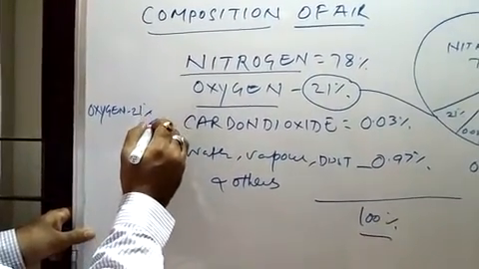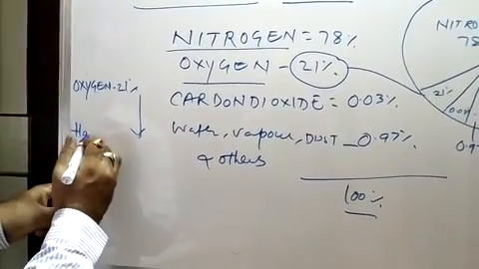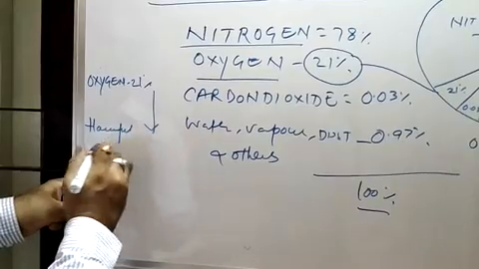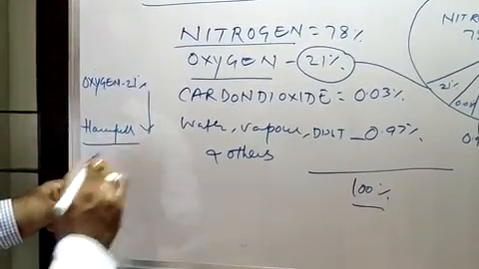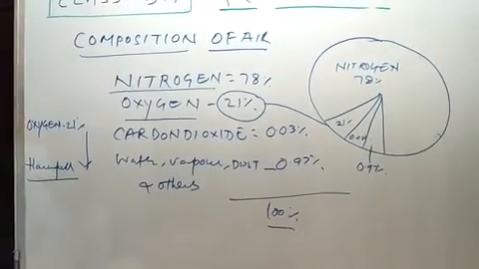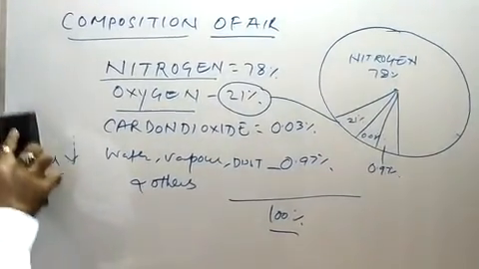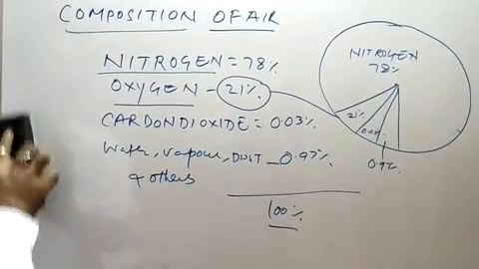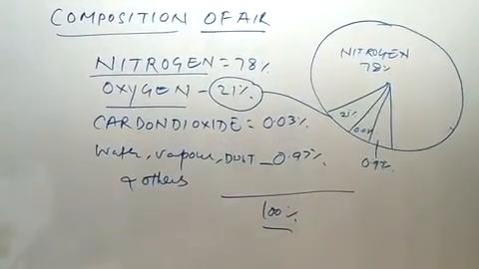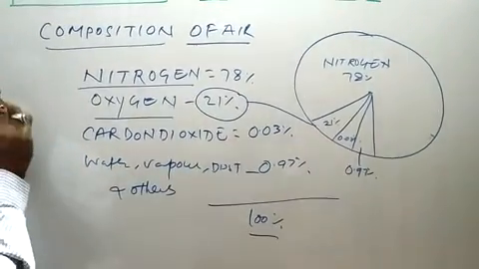If oxygen decreases, it will be harmful for us. Let me write it in capital letters so that there will be no confusion. So we must understand the percentage of gases in our atmosphere.